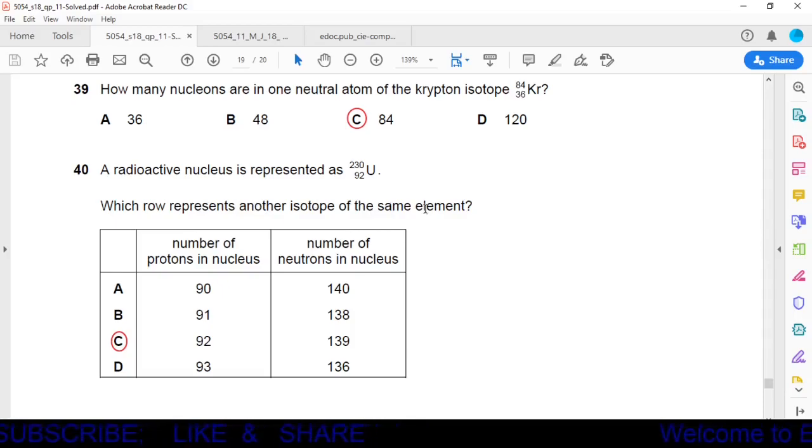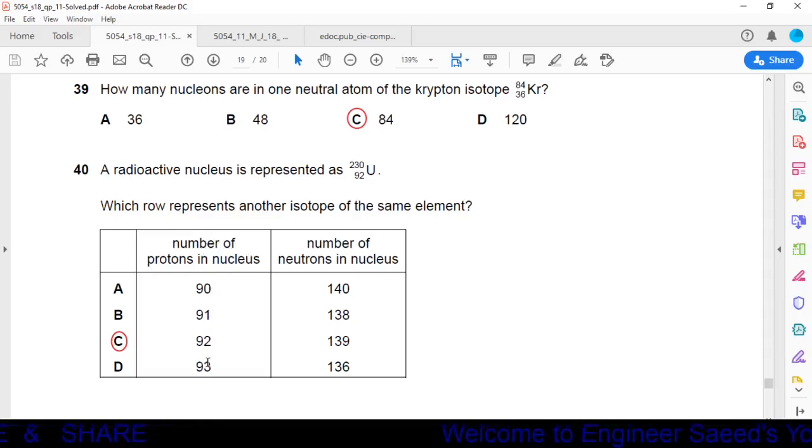So we have to find another atom which has the same atomic number 92 but a different mass number. The number of protons in the nucleus is called the atomic number. So the atomic numbers are 90, 91, 92 and 93.